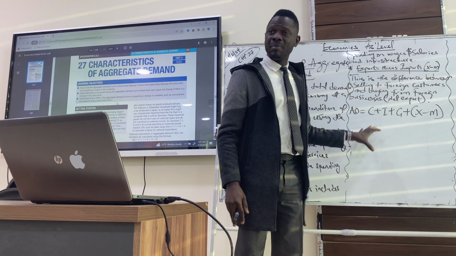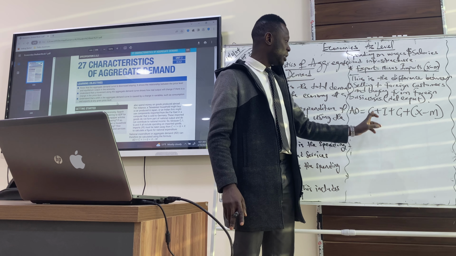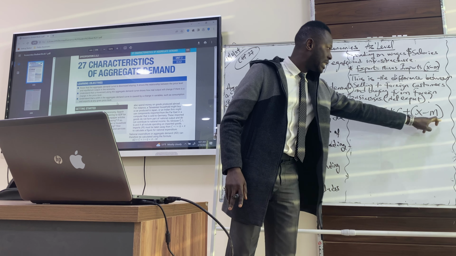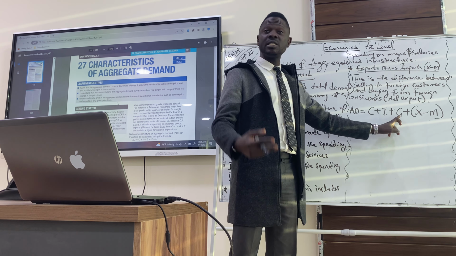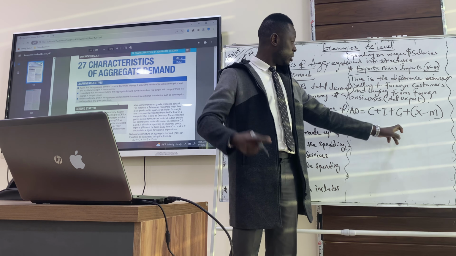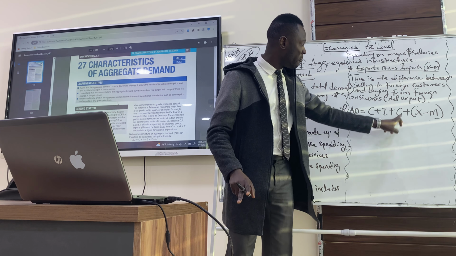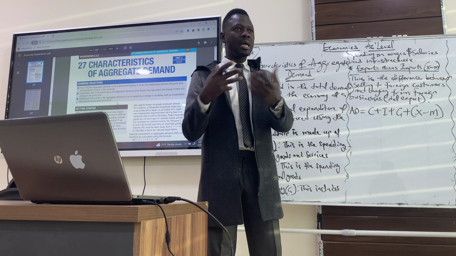So the aggregate demand of a country, of a nation, of an economy, comprises these components, which are consumption, investment, government spending, and net export. This is net export, X minus M. G stands for government spending, which is maybe government spending on wages or salary, or on infrastructure. Investment is spending on capital goods, this is for firms. And consumption, these are our own spending, what we buy, our clothing, our wristwatch, and whatever we buy.